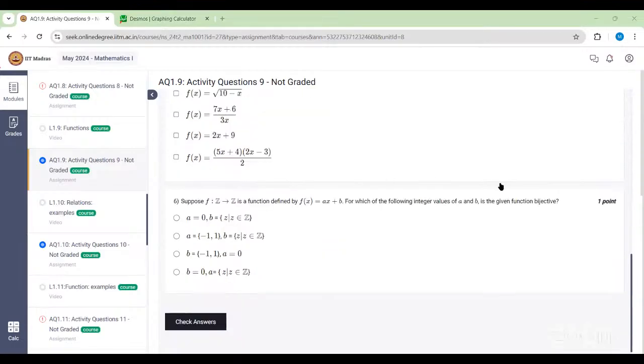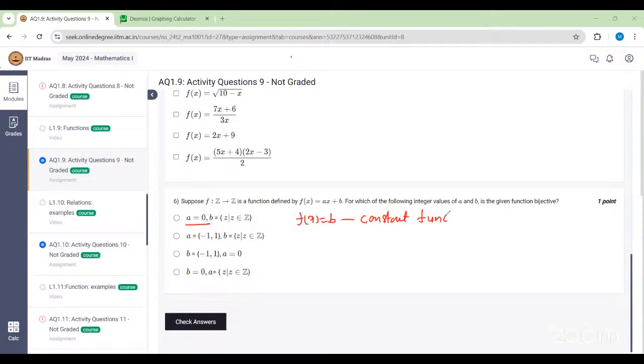So suppose f is from Z to Z, a function defined by f of x is equal to ax plus b. For which of the following integer values of a and b is the given function bijective? So you'll check all options one by one. Okay. So now suppose a is equal to 0. Then your function will become simply b, which is a constant function.